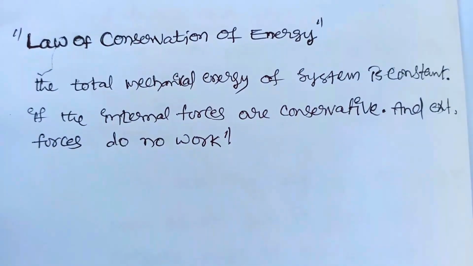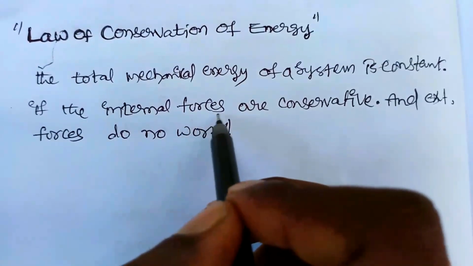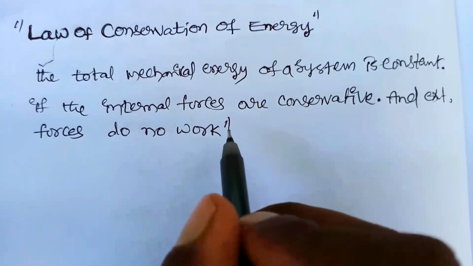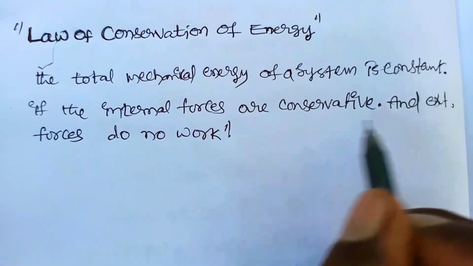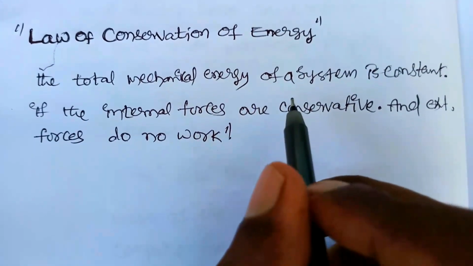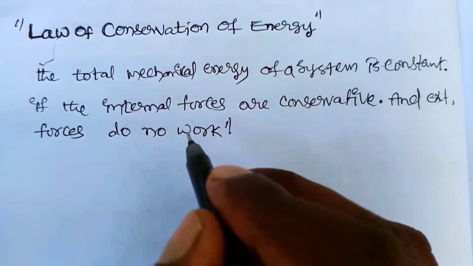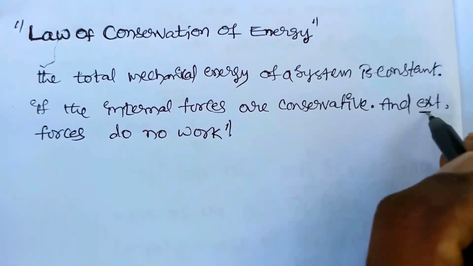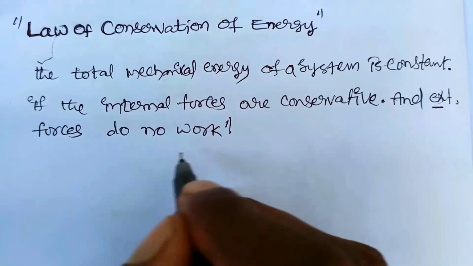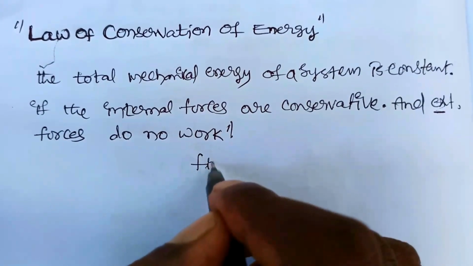The total mechanical energy of a system is constant if the internal forces are conservative and external forces do no work. If there are no external forces acting on the body, only the internal forces will be acting, then the total mechanical energy of a system is constant. The external forces are nothing but non-conservative forces, like frictional forces.